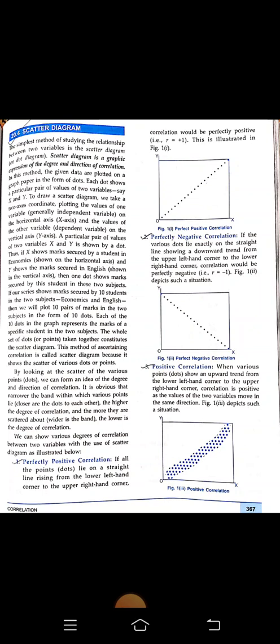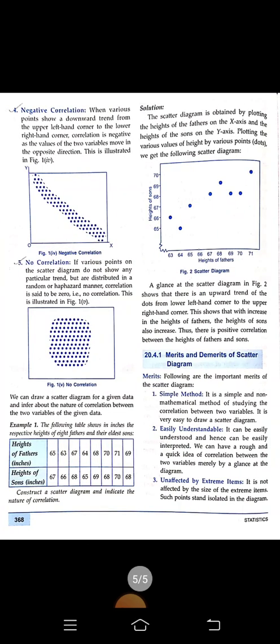Positive correlation. When various points or dots show an upward trend from the lower left hand corner to the upper right hand corner, correlation is positive, as the values of the two variables move in the same direction, as depicted in figure 1, the third figure. Next, negative correlation.